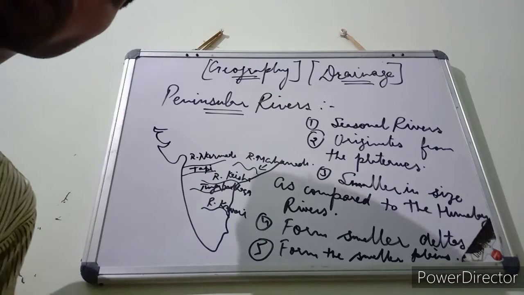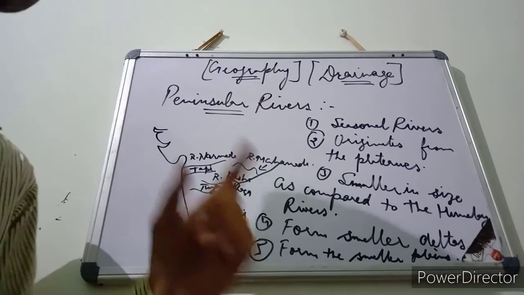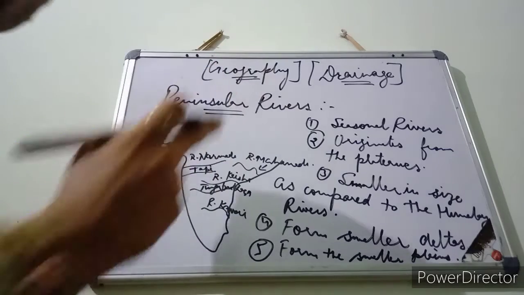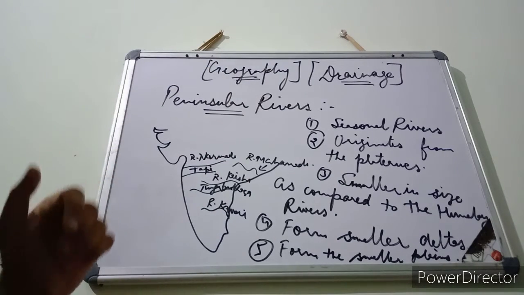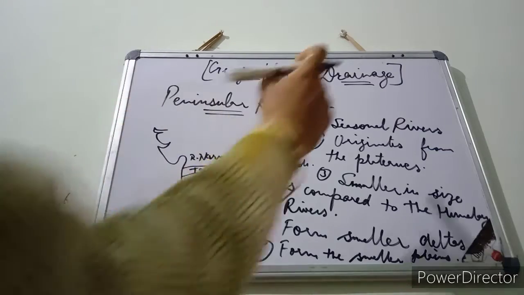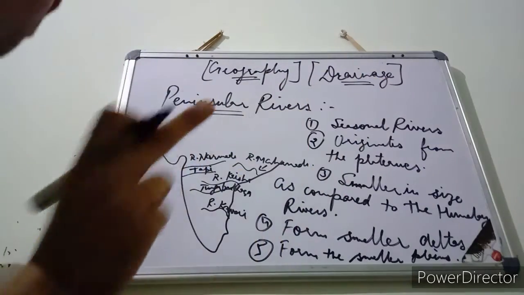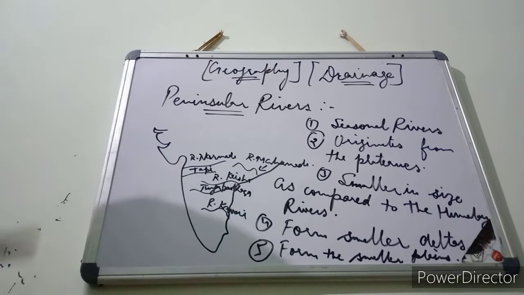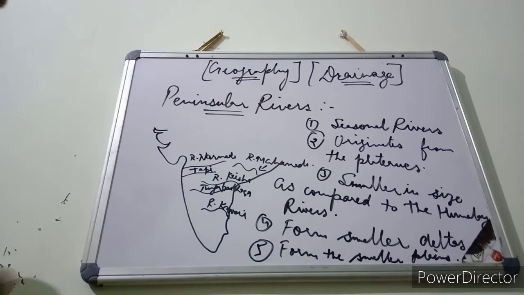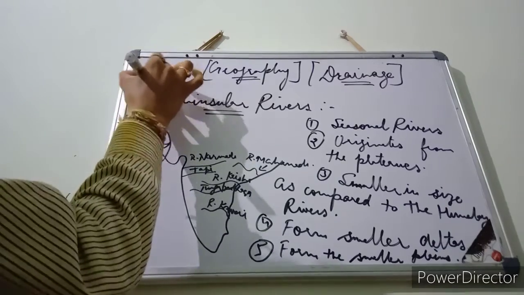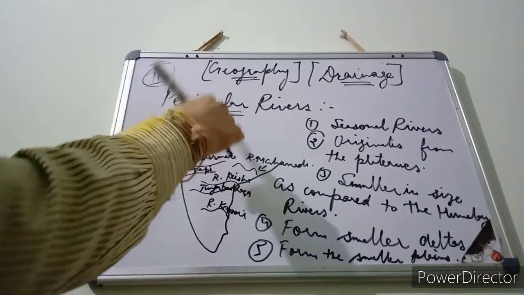And today we shall continue our next topic in the chapter drainage that we have already started in our previous videos. That was in our live class. And in this class, we shall continue our topic drainage with the topic peninsular rivers. Is that clear? In the previous video, we had discussed the Himalayan rivers. In this topic, we shall discuss our second topic, that is the peninsular rivers.